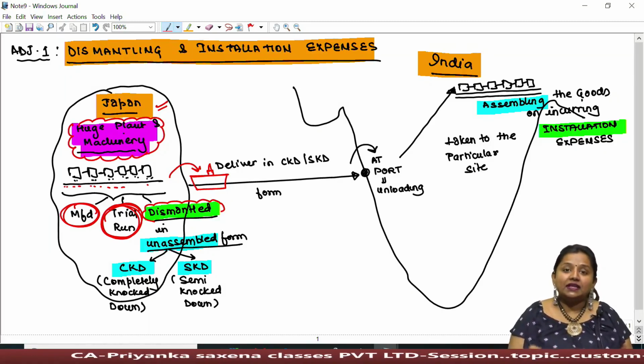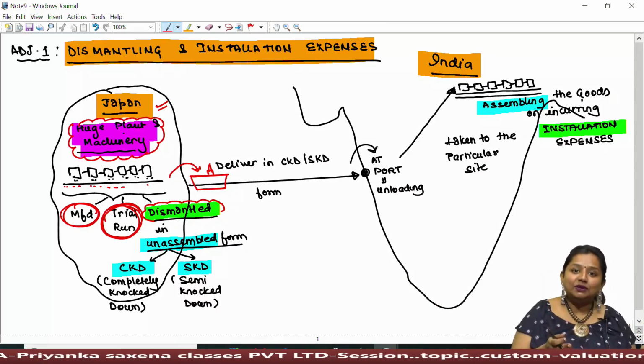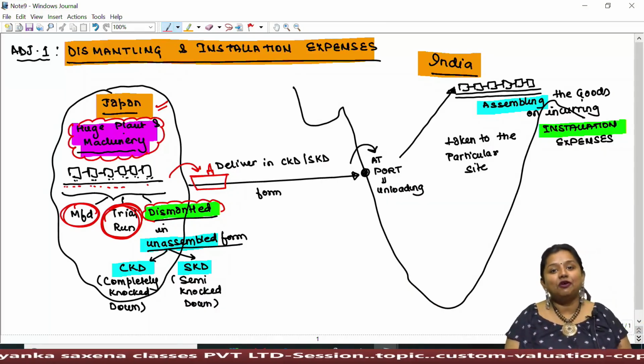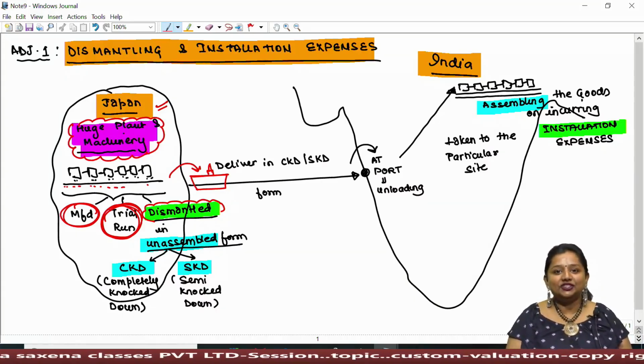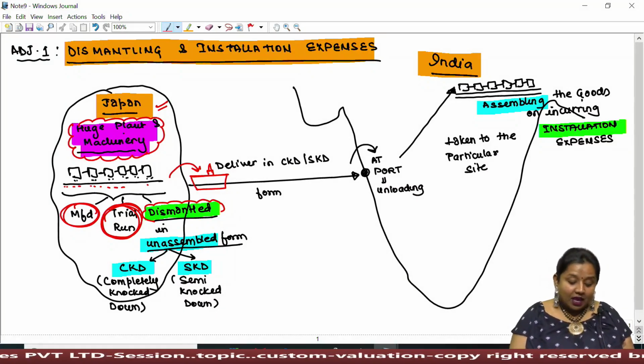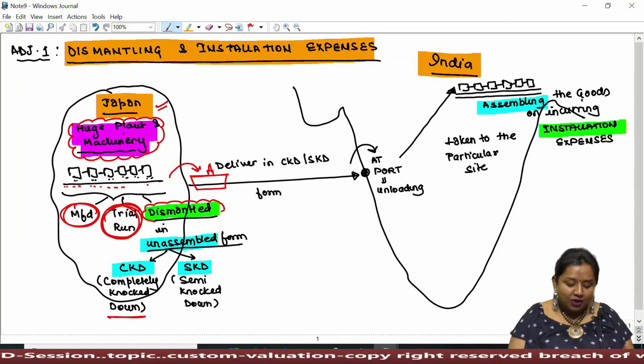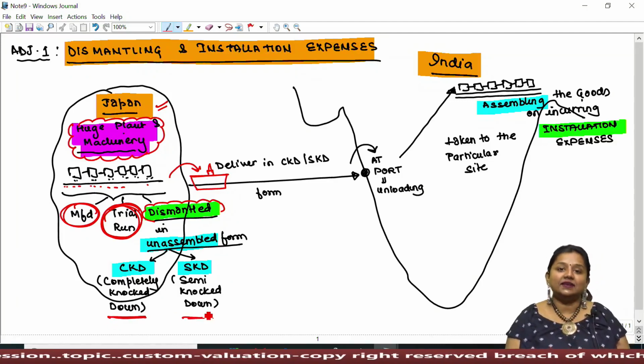Any expense incurred for bringing a huge plant and machinery in an unassembled form is known as dismantling charges, and the process of such unassembly is known as dismantling. And the final output will be known as CKD or SKD.